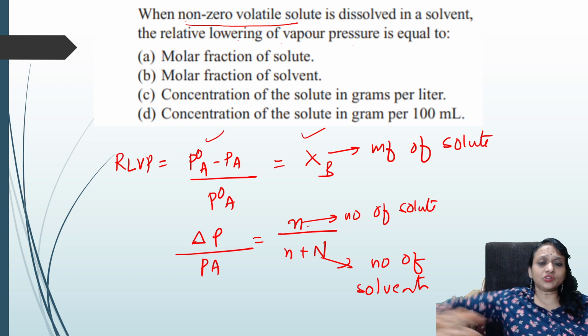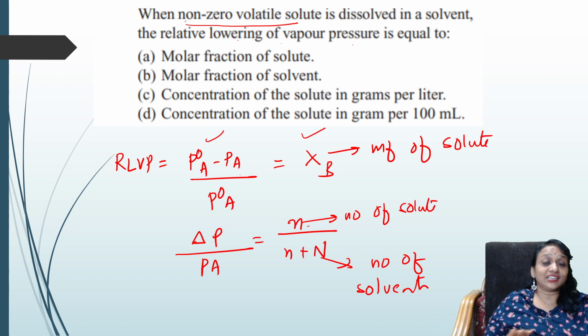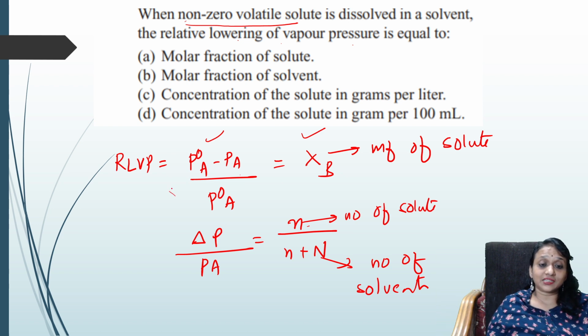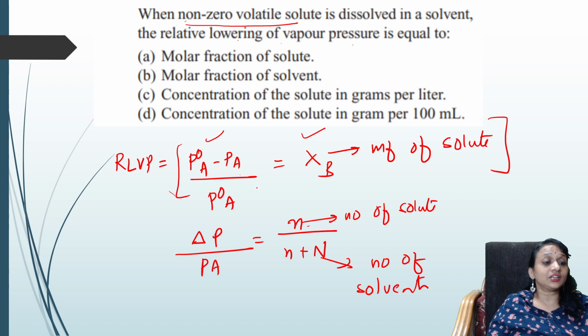Non-volatile means the solute is compulsorily there, it is not volatile. So the relative lowering of vapor pressure depends upon the mole fraction of the solute, according to this formula.